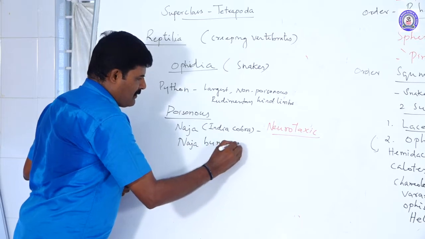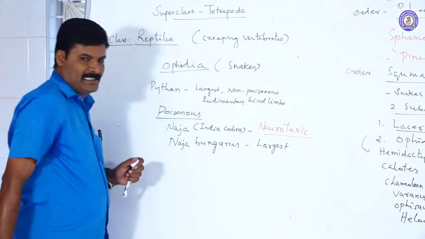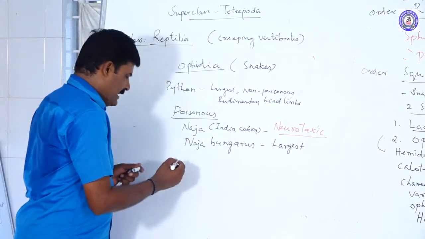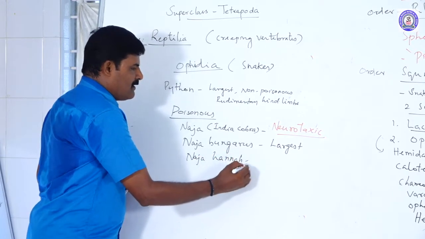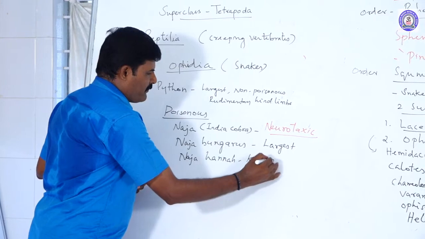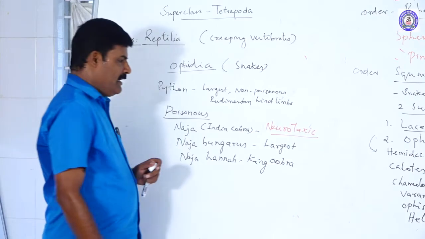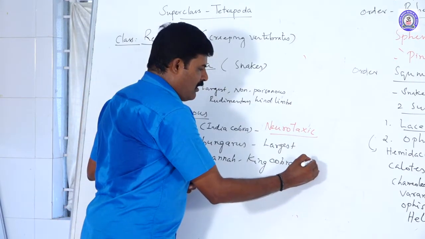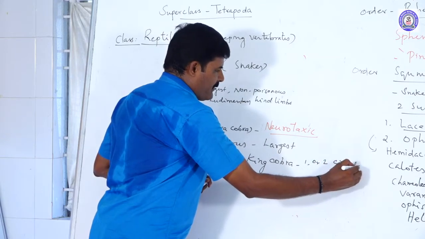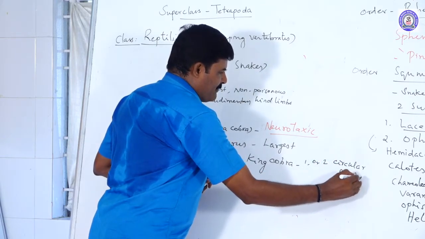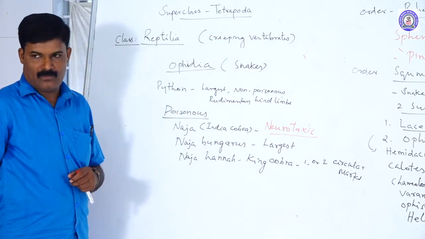Next is Bungarus, the largest poisonous snake. Next, Naja hannah, which is called the king cobra. It is also a poisonous snake. It has one or two circular marks present on its head. That is the king cobra.